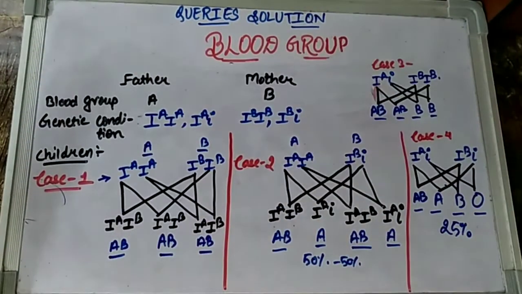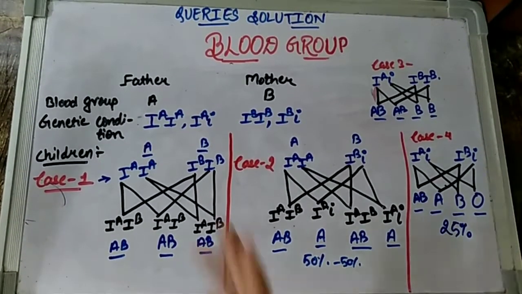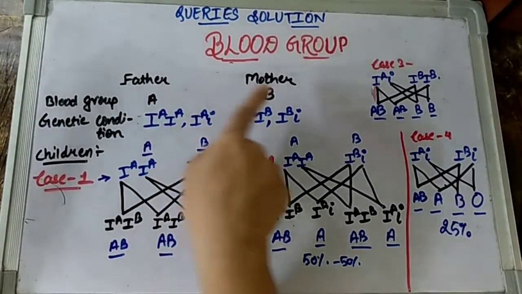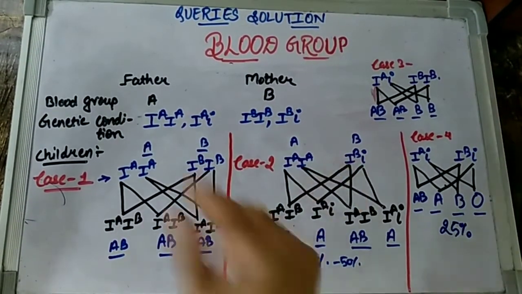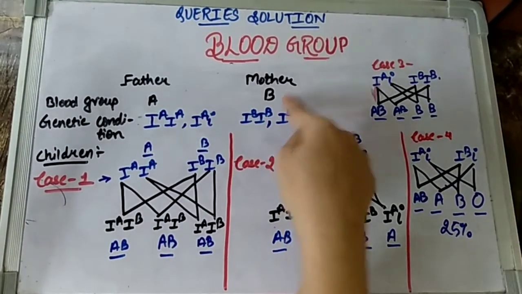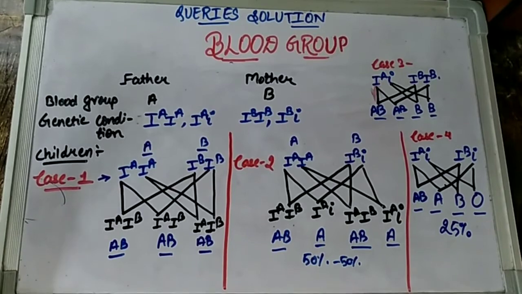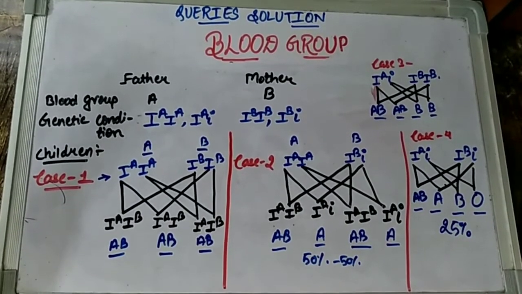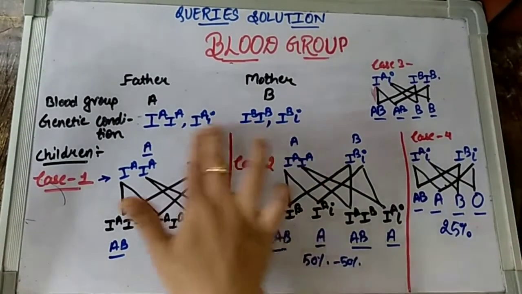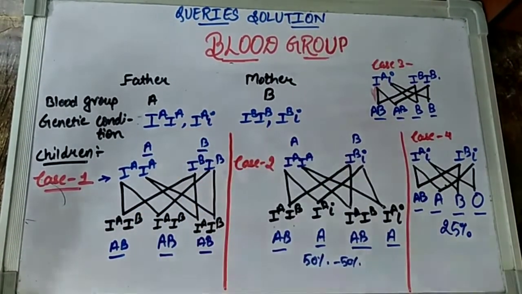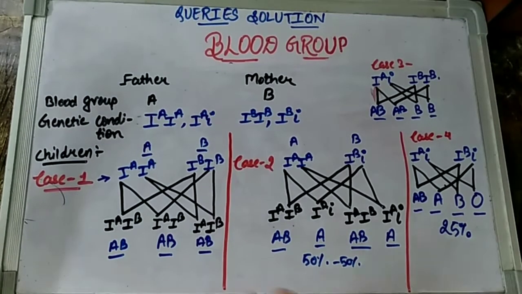And with respect to the same type of cross that we have drawn, children, you can also draw crosses with respect to different blood groups. Like what will be the condition if the father is AB and the mother is O? Or what will be the condition if the father is O and the mother is A? So all such conditions you can explore based on the same type of cross that I have shown to you just now. But what you should be aware of is the genotype of the parent of the blood group that we are talking about.